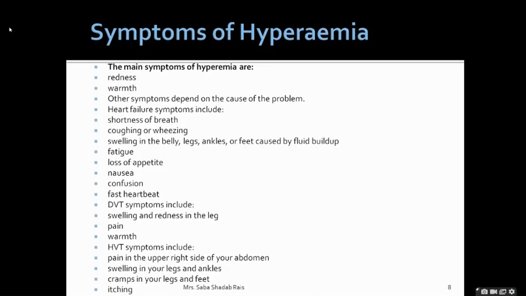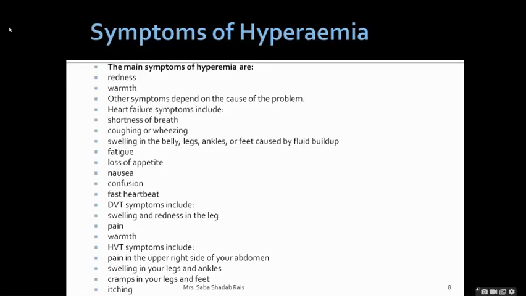Then deep vein thrombosis includes swelling and redness in the leg, pain, and warmth. Then hepatic vein thrombosis symptoms include pain in the upper right part of your abdomen, swelling, cramps, itching, etc.